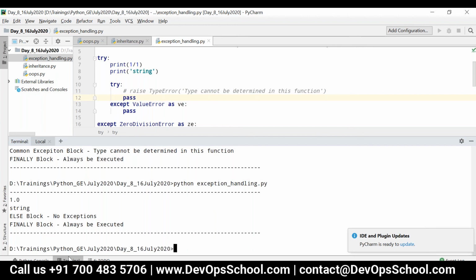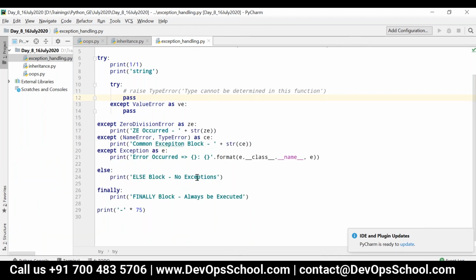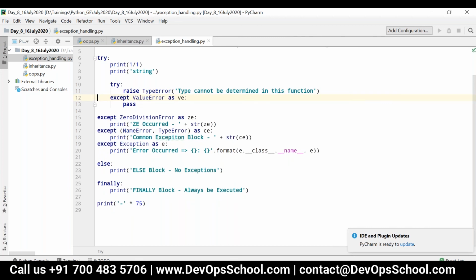Okay, clear guys? Any doubts in this? Yeah, take it down. Guys, please take it down. This is very similar to Java, so following, no problem. Yeah, no problem, right?